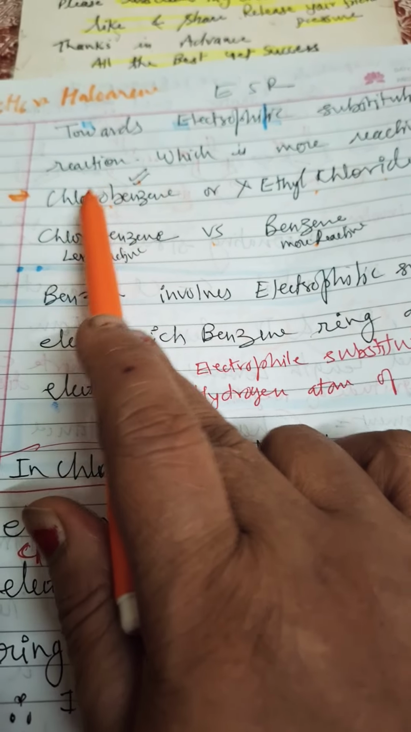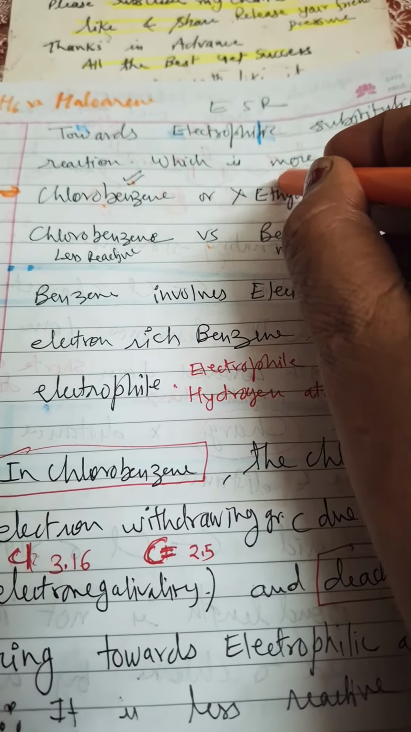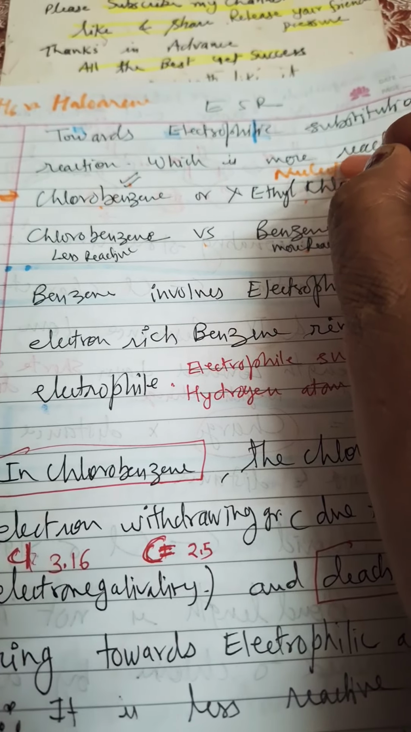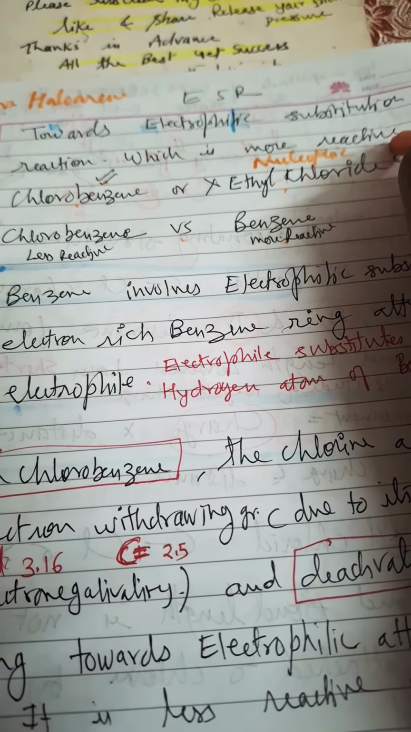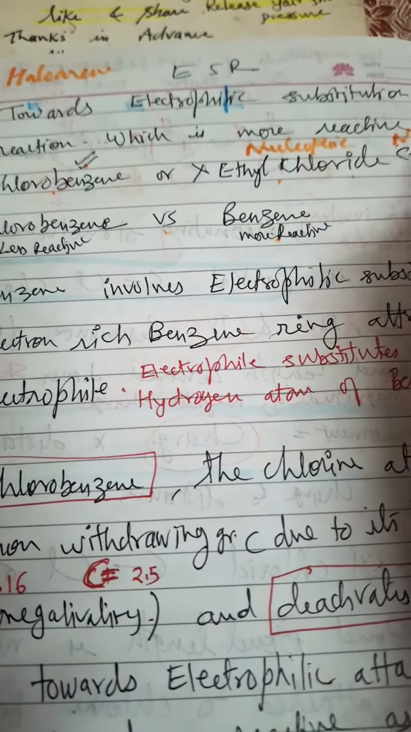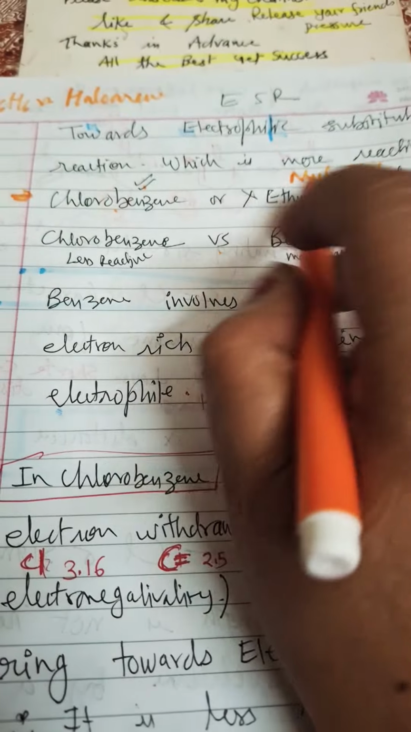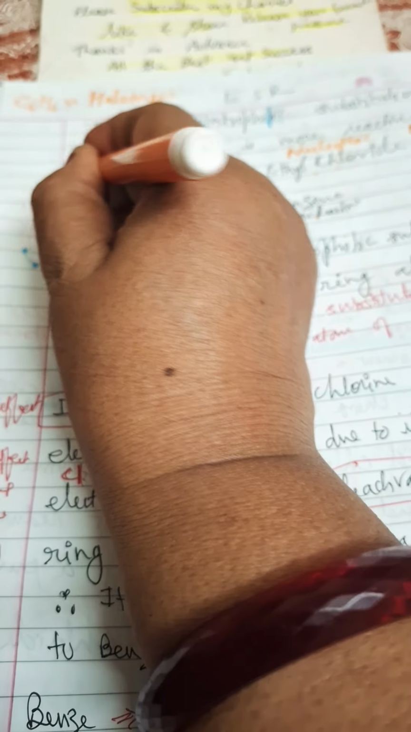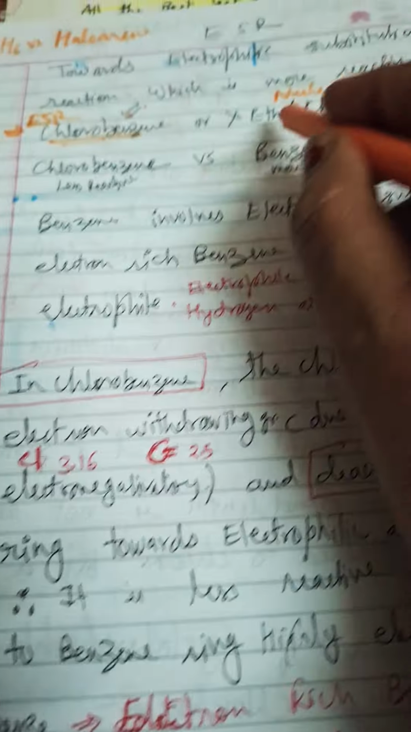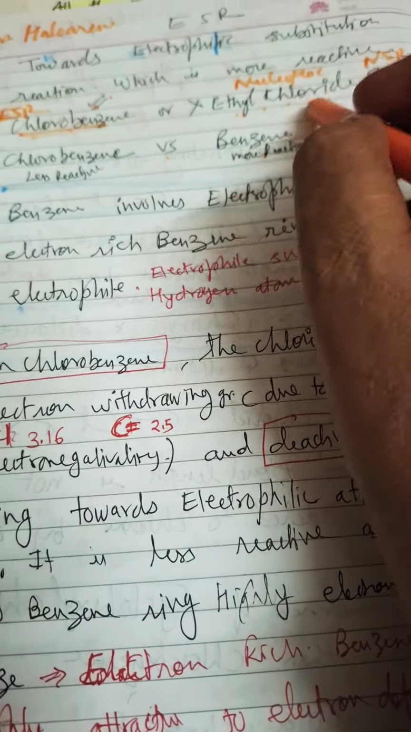No, because chlorobenzene undergoes electrophilic substitution and ethyl chloride goes nucleophilic. So this is not applicable here. Nucleophilic substitution reaction, NSR I will say. Ethyl chloride will not undergo electrophilic substitution, but chlorobenzene, yes, it undergoes electrophilic substitution. ESR is possible here, and NSR is possible in ethyl chloride.